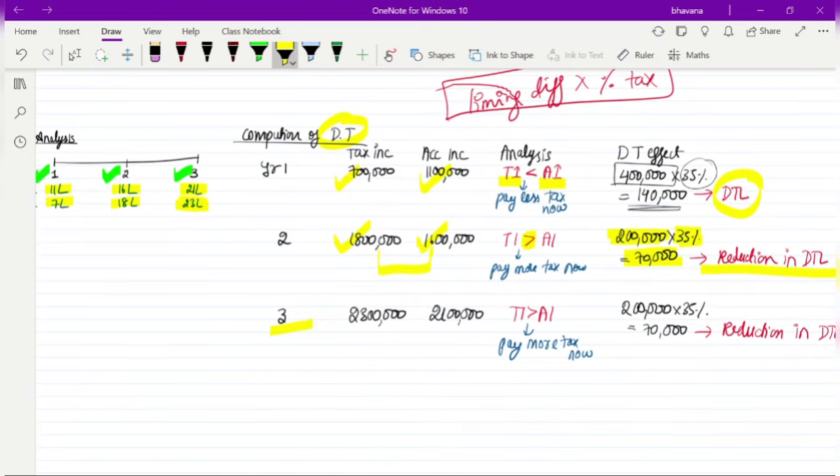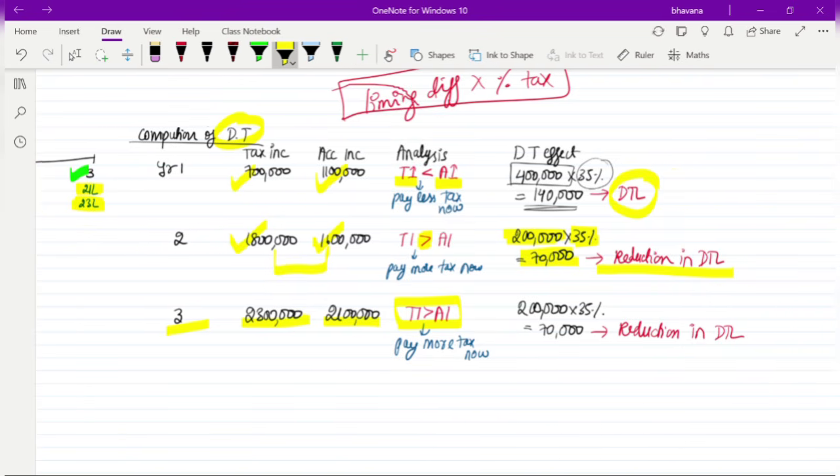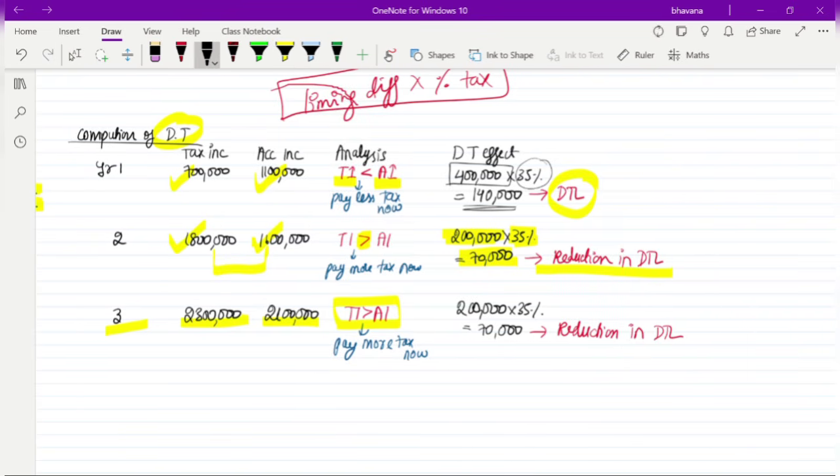In year 3, 23 lakh is the taxable income, 21 lakh is the accounting income. Same way, taxable income more than accounting income. So today you will pay more tax. In the future you will pay less tax. So in the future it is a benefit. So therefore you will again create DTA. But here now what happens? You still have DTL left. How much is DTL? 1,40,000. Out of this, in the second year you have already taken away 70,000 as reversal. So remaining 70,000 is there. So you have to reverse this 70,000 now.